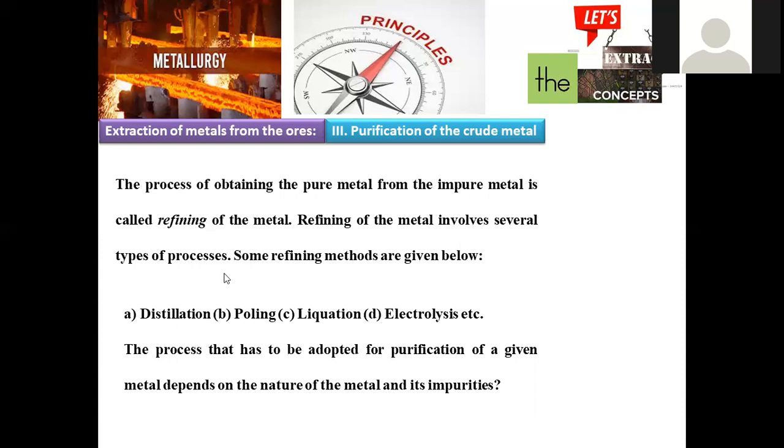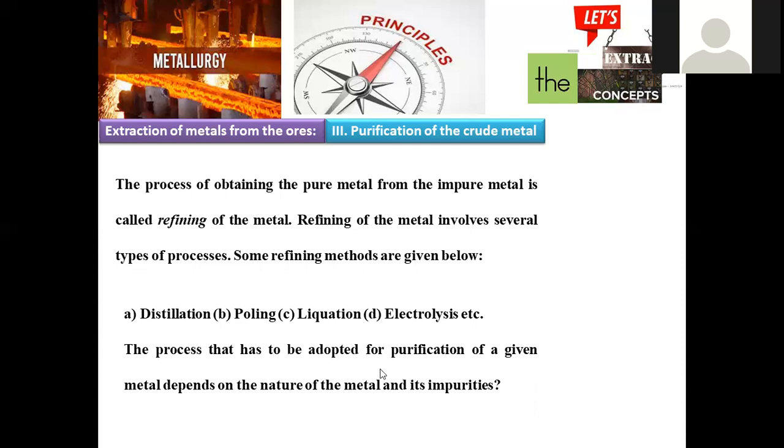Refining of metal involves several types of processes. The type of refining we choose mainly depends upon the type of metal taken for the refining process. Some of the methods are illustrated here. One is distillation, second is poling, third is liquation, fourth is electrolysis. In this session we are going to elaborate these topics in detail. Let us go one by one.